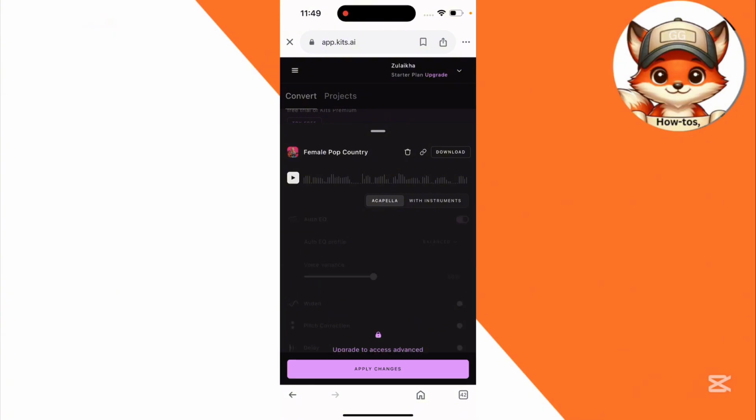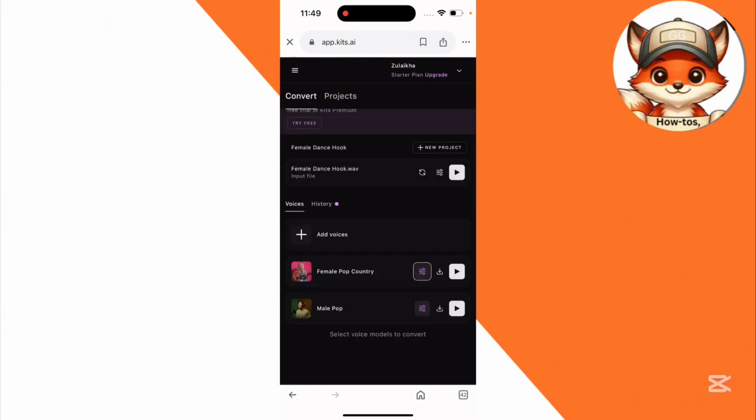For doing all this editing, here you can see different options here. For doing that, you must buy the subscription and upgrade. So that's all you can do. Now let's play and see how it turned out.